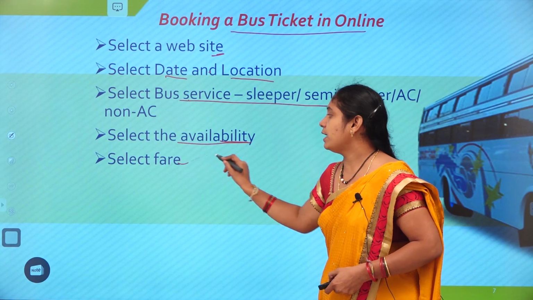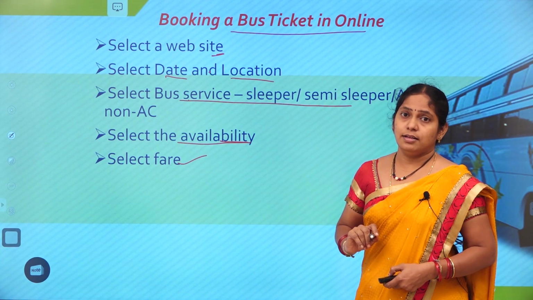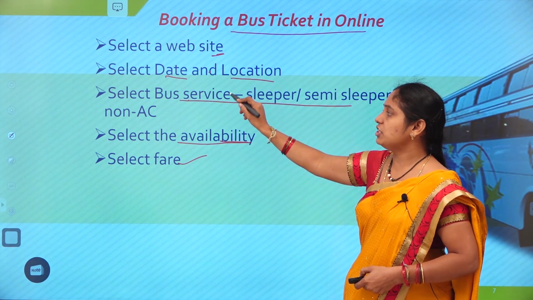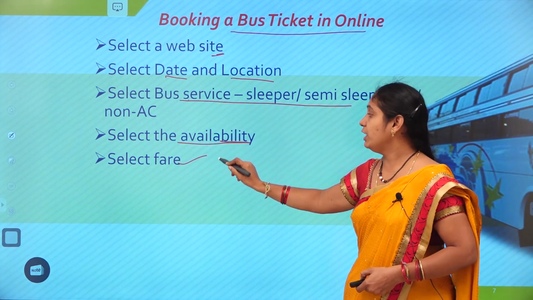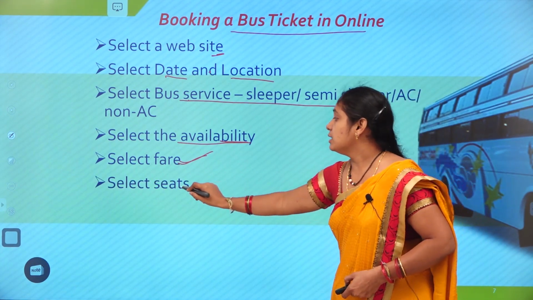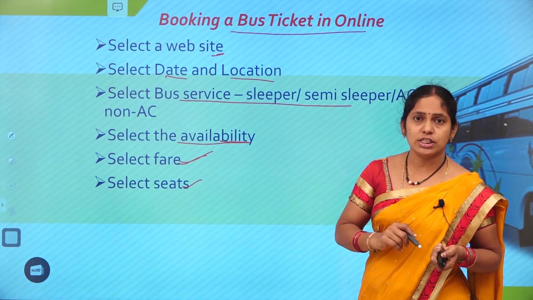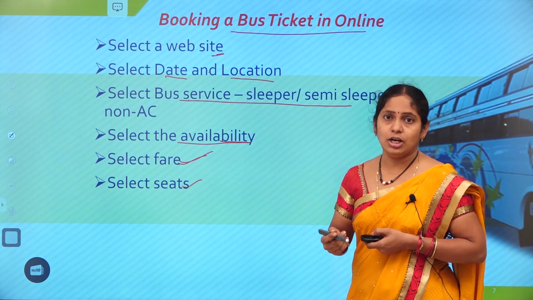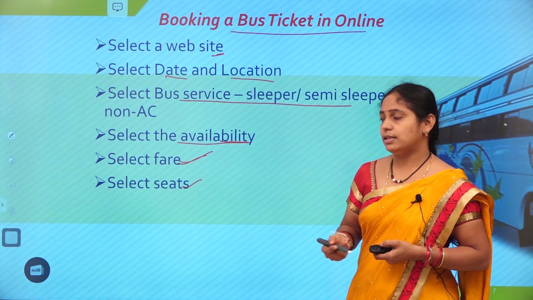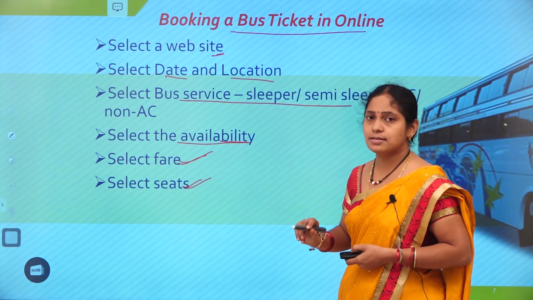Followed by that, identify the fare. After selecting the date, time, location, service and all, we need to check the fare, how much it is. Select the seat. Is it the window seat or the side seat, or upper or lower or middle or something? That needs to be selected next.